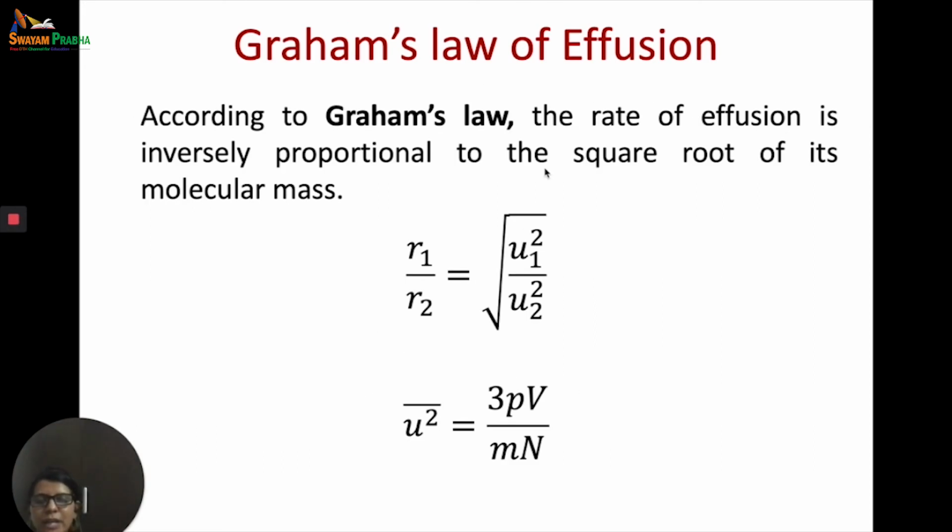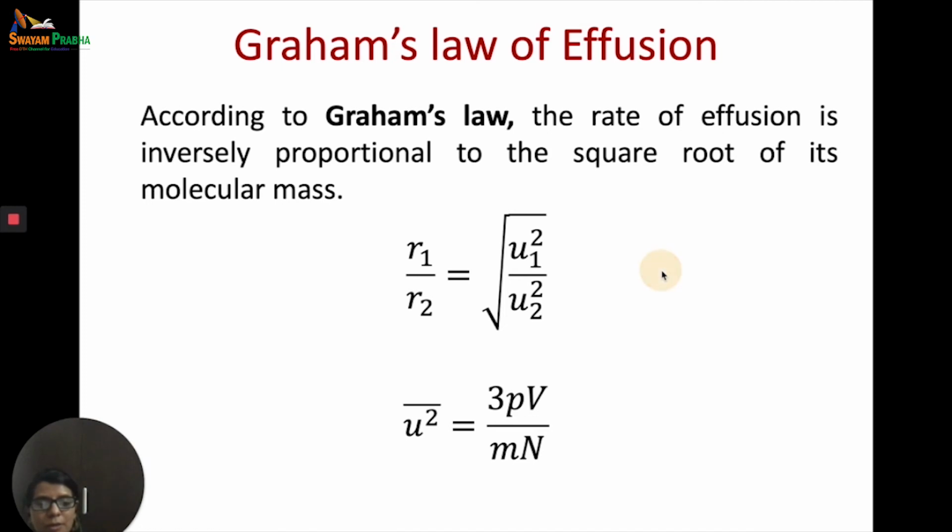Now let us try and prove Graham's law of effusion from the kinetic gas equation. According to Graham's law, the rate of effusion is inversely proportional to the square root of its molecular mass. That is, R1 by R2 is equal to under root M2 by M1. But we also know that R1 by R2 is equal to under root U1 square upon U2 square. Now, we know that PV is equal to 1 by 3 Mn U bar square, so we can get the value of U bar square from the kinetic gas equation, which is 3 PV upon Mn.